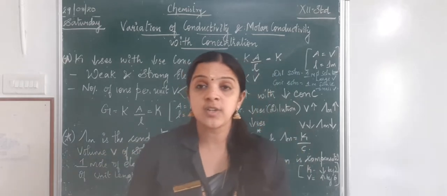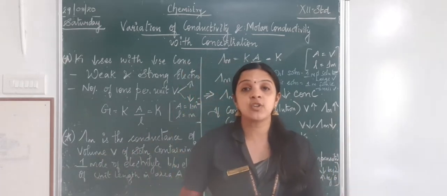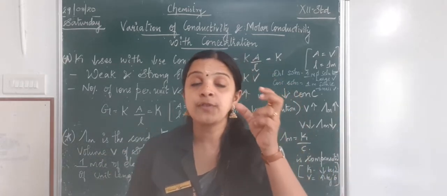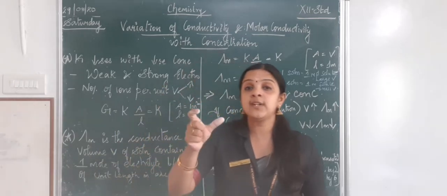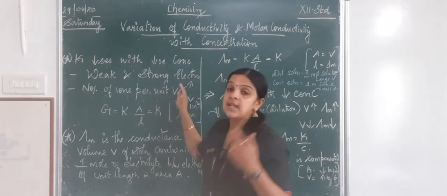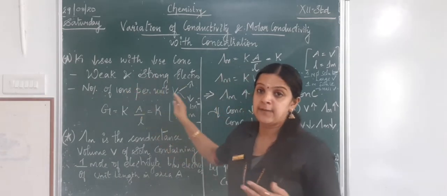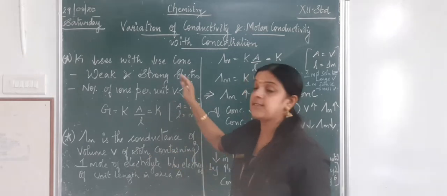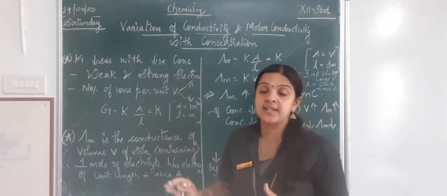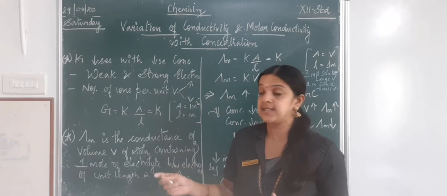If the number of ions dissociated per unit volume increases, the conductivity will increase. If it decreases, the conductivity will decrease. That is the reason for the change in conductivity with respect to concentration.